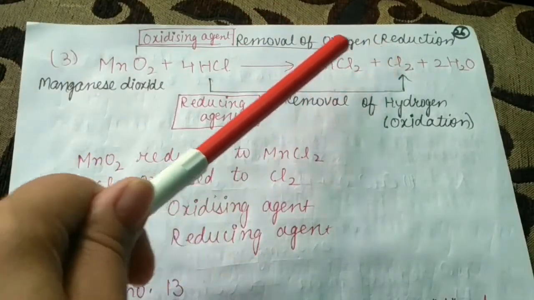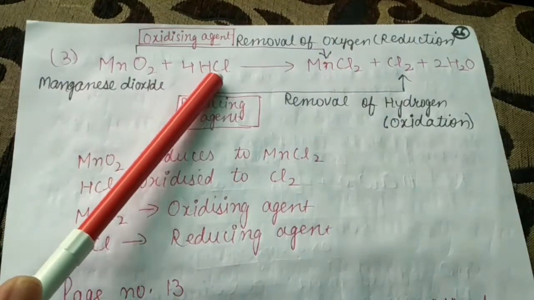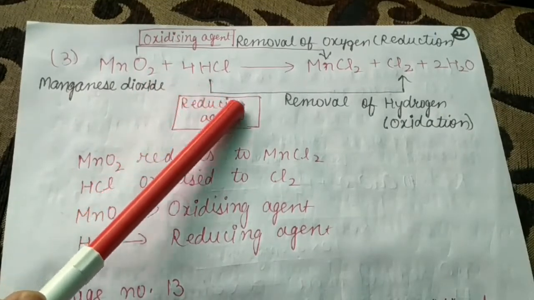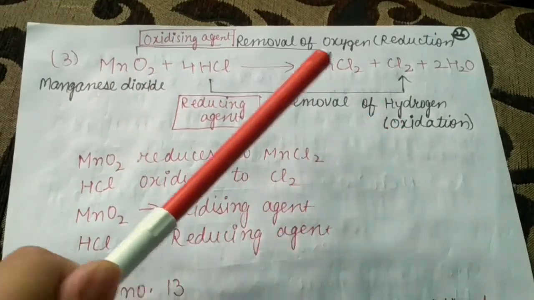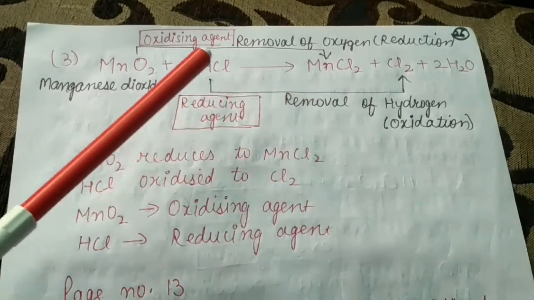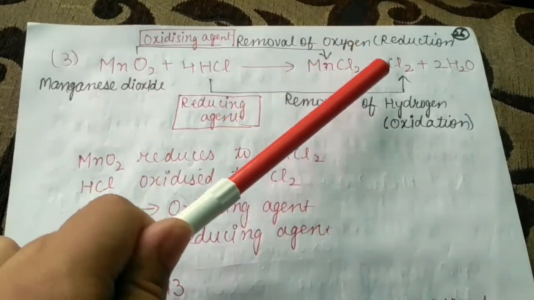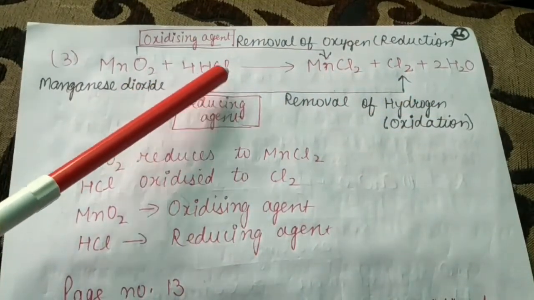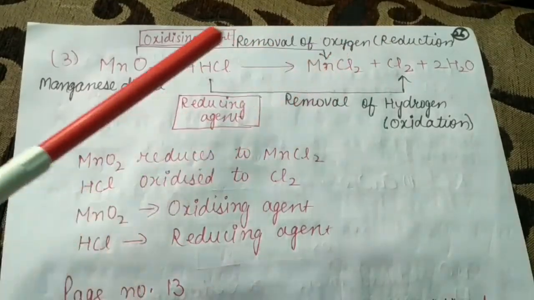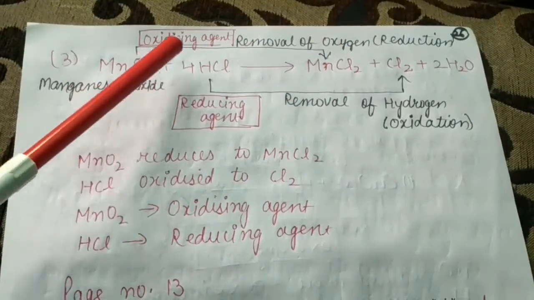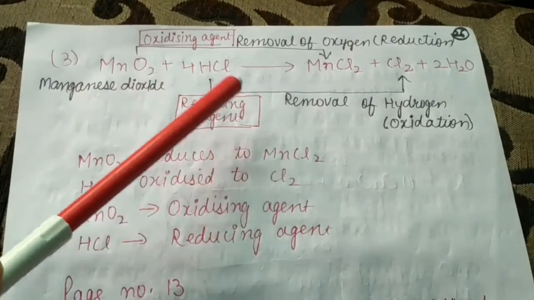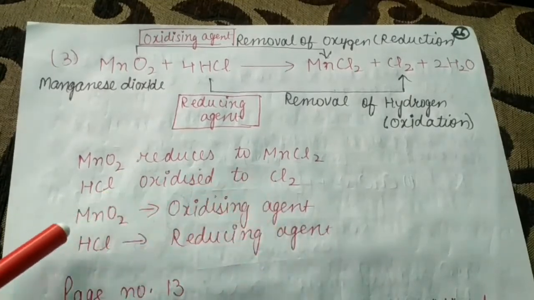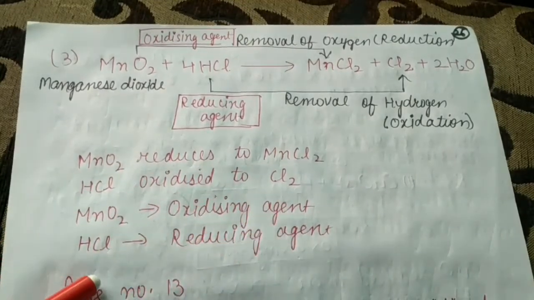And in the case of HCl, what is happening? The hydrogen is being removed. So this is an oxidation. So oxidation is taking place here, reduction is taking place here. Where oxidation is taking place, that substance is the reducing agent. And where the reduction is taking place, that substance is the oxidizing agent. So in this case, beta, MnO2 reduces to MnCl2, HCl oxidizes to Cl2. So MnO2 is the oxidizing agent, and HCl is a reducing agent.